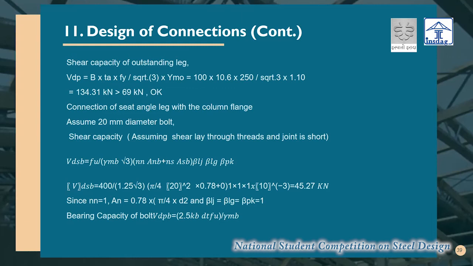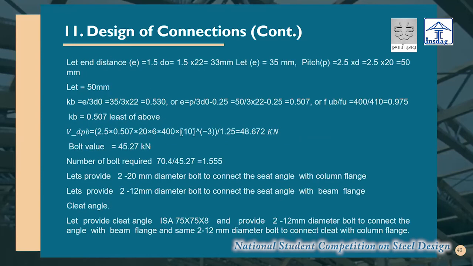Now we have found out the individual capacity of the bolt, that is 45.27 for shear, and bearing capacity of another bolt, that is coming up to 48 something. So we have taken the least value, that is 45.27, and we have found out the number of bolts required.